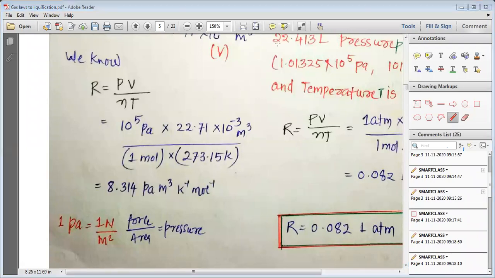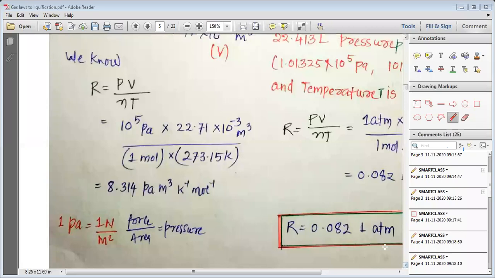And for temperature, we write 273.15 Kelvin. By simplifying, we can easily get that the value of R is 8.31 Pascal into meter cube per Kelvin per mole.